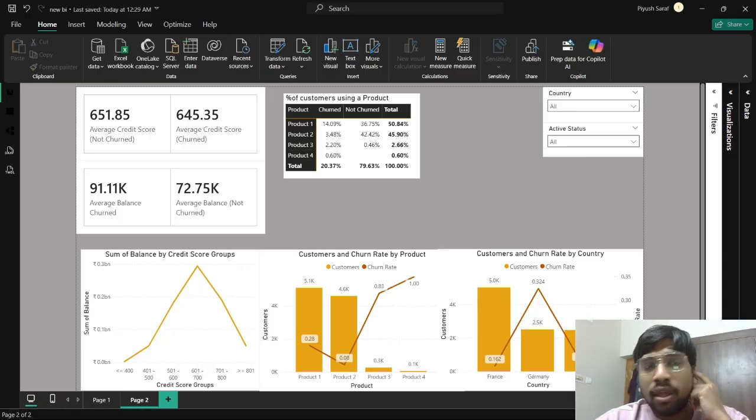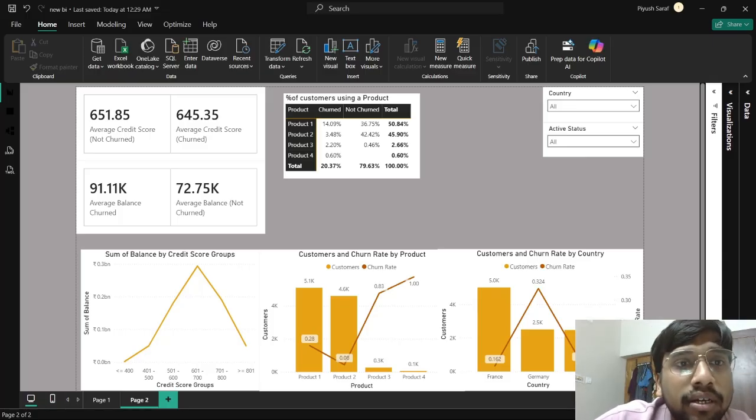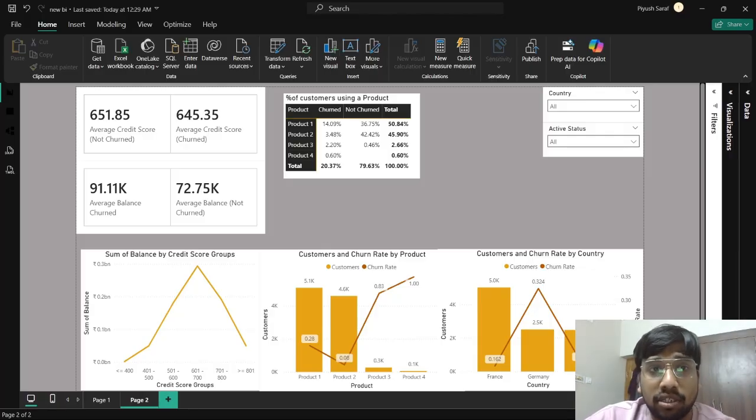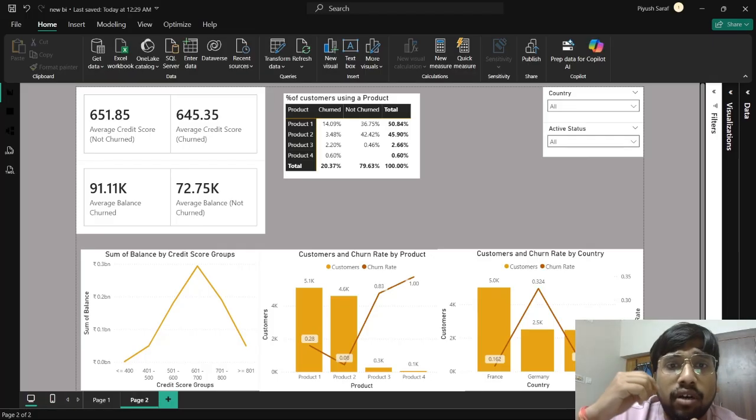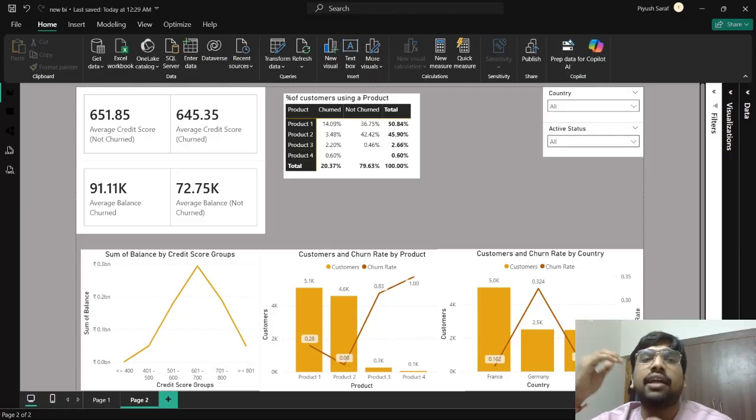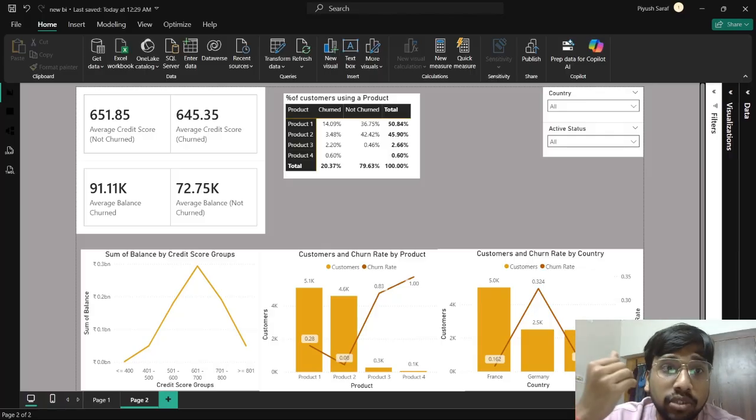Okay, if we see the cards just below it, which are the average balance for churned and non-churned customers, the average bank balance, then here it is huge. And first of all, the difference is huge, and second, it is very counterintuitive. You see that the average balance for churned customers is much, much higher than for non-churned customers.